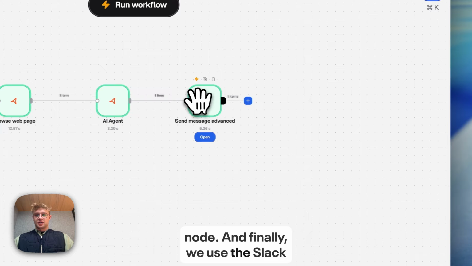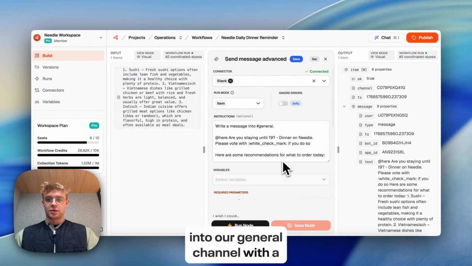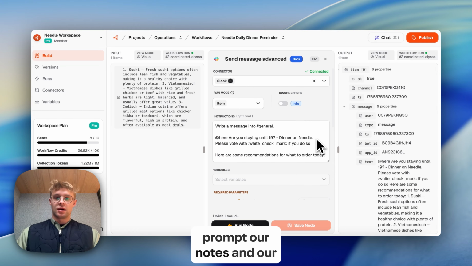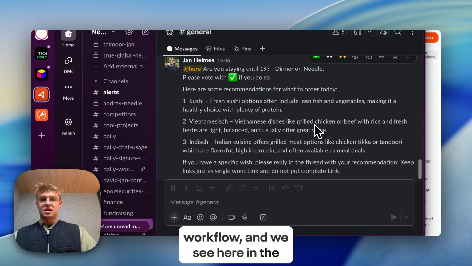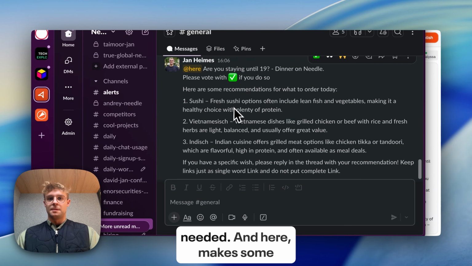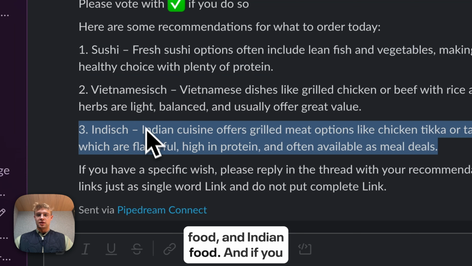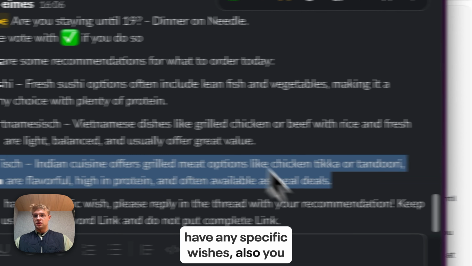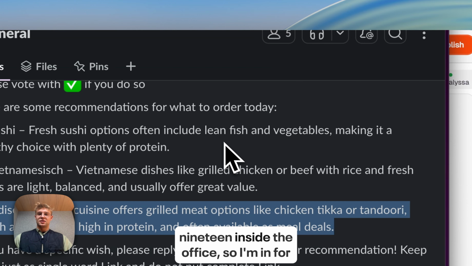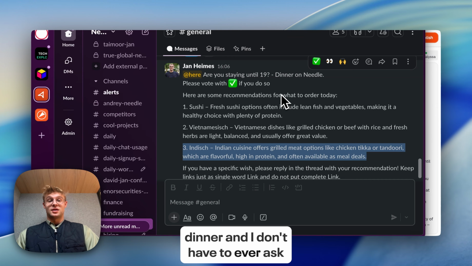And finally, we use the Slack send message node to send a message into our general channel with a prompt here. So we didn't need to define anything. We just needed to prompt our nodes and our workflow. And we see in the general channel: are you staying until 19? Then there's our Needle, and it makes some recommendations: sushi, Vietnamese food, and Indian food. And if you have any specific wishes, you can also reply. Now I can say, for example, yes, I'm staying today until 19 in the office, so I'm in for dinner. And I don't have to ever ask this again.